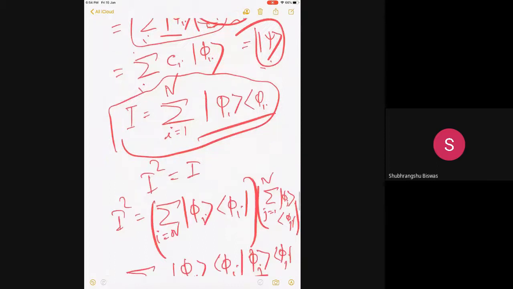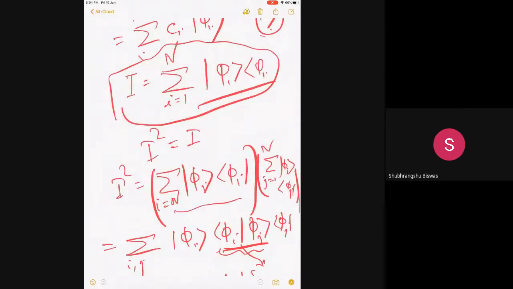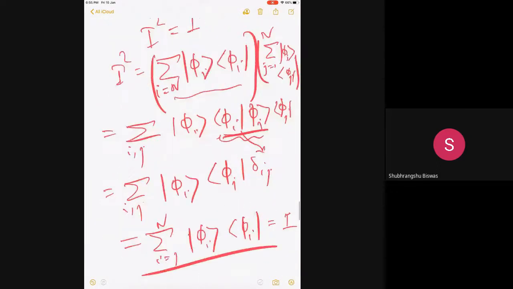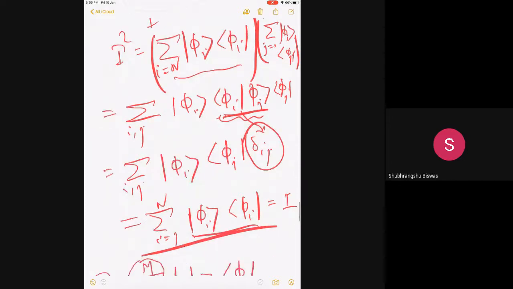I said that the identity operator is obviously idempotent, because it is I, so I square must be equal to I. But I'm starting from this ket-bra notation and trying to show that it is idempotent by the fact that I have a delta ij here. So phi I, phi j, delta ij.